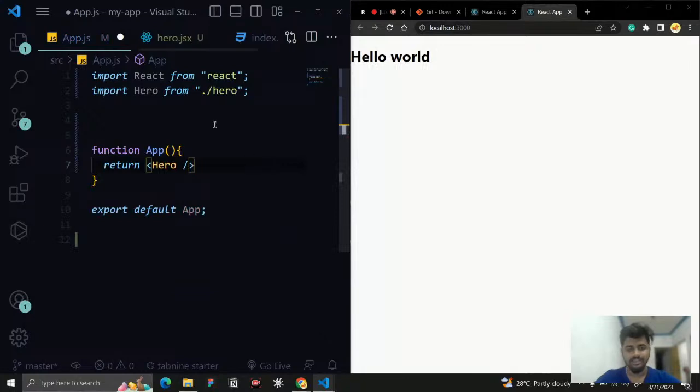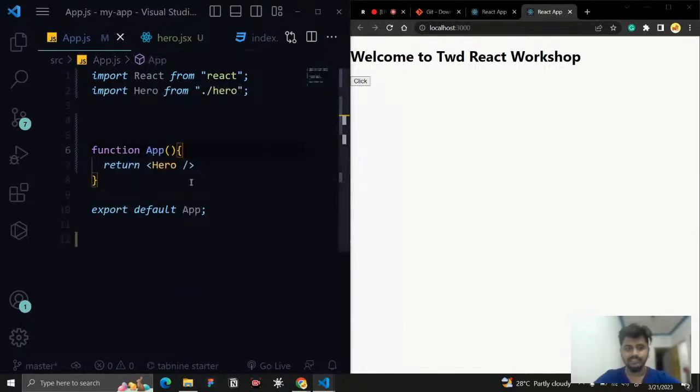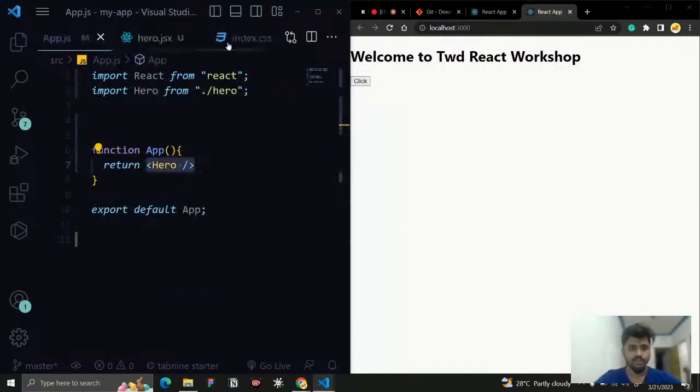You can see this, and sometimes the file path is imported automatically, import Hero from ./Hero, and sometimes it will not. Now what I did: this is a component, and this component is imported in this App.js and rendered here. This entire component is exported, goes to index.html, and is shown in our HTML, you can see here. Likewise.